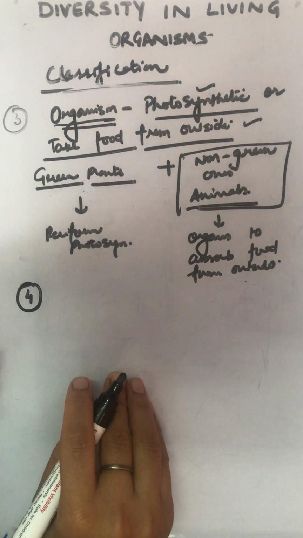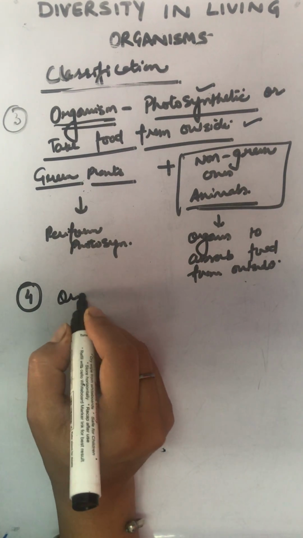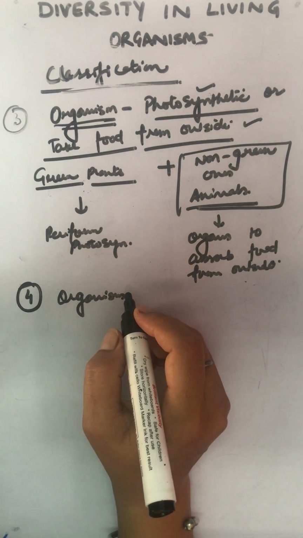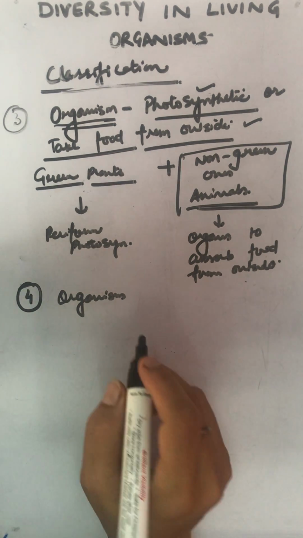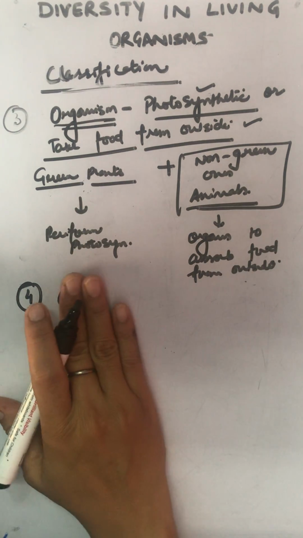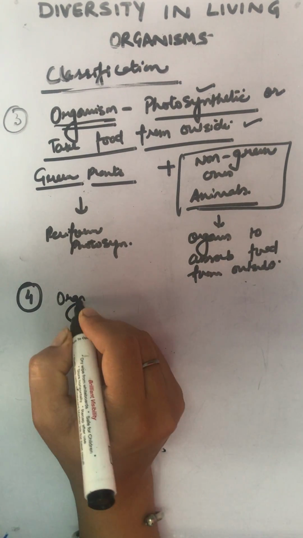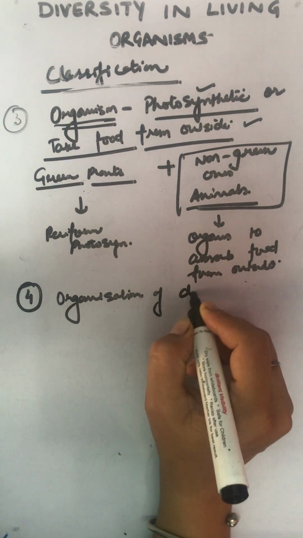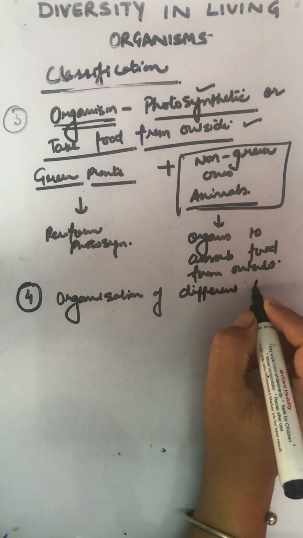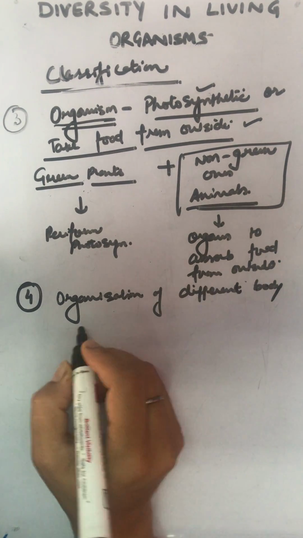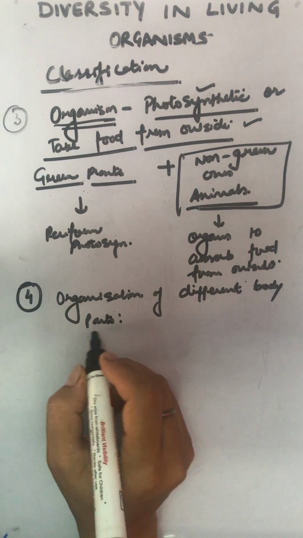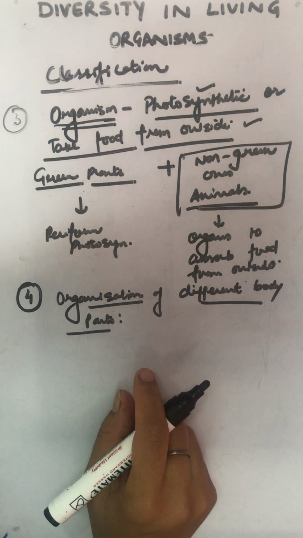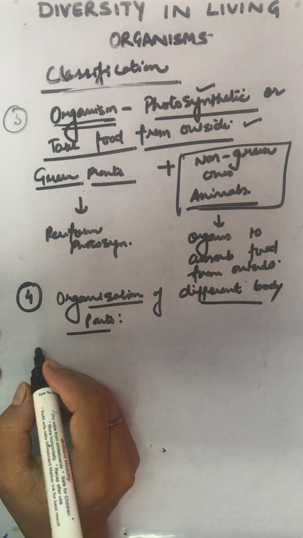Moving to the fourth one. Fourth talks about organization of different body parts. See, grouping of organisms may be done on the basis of the body organization.